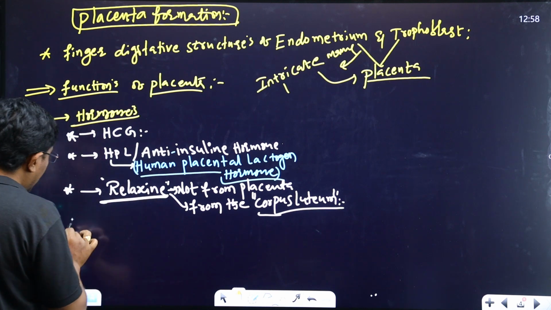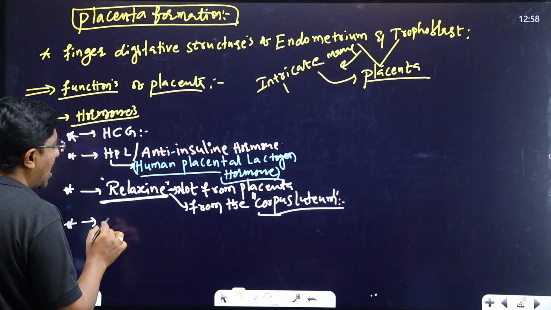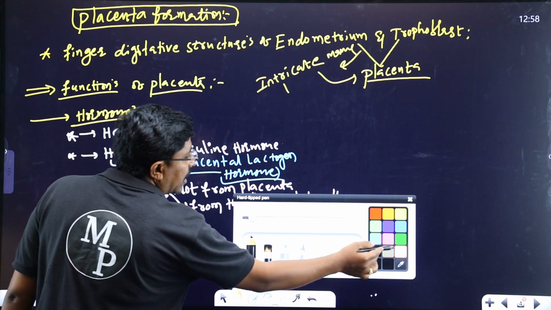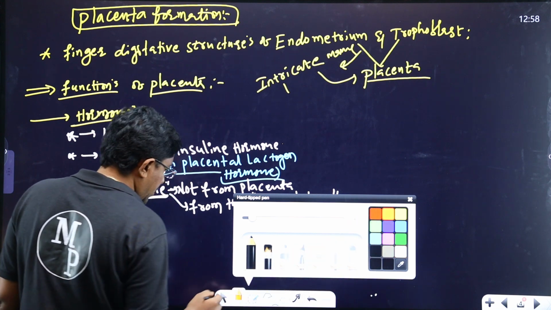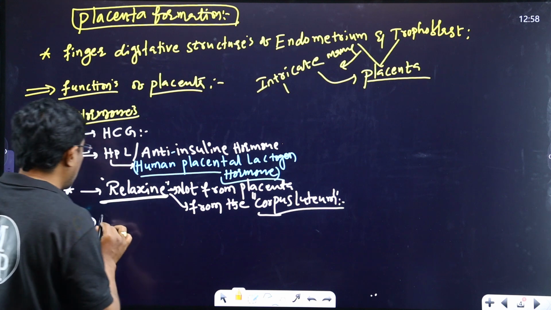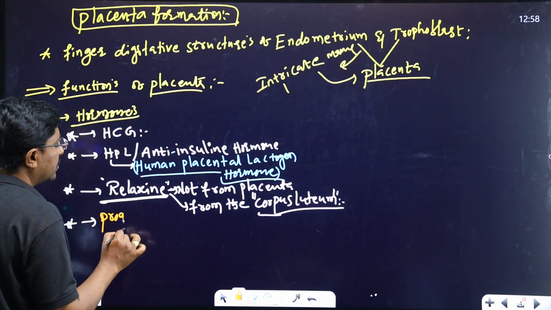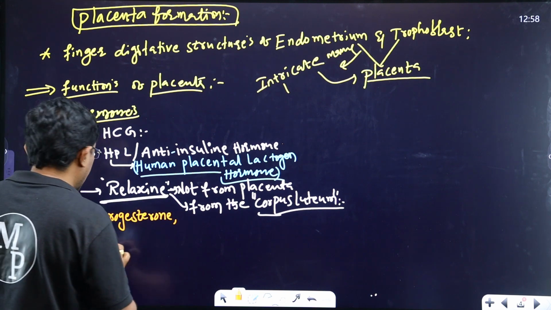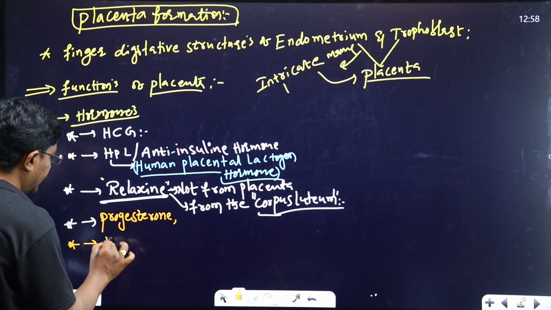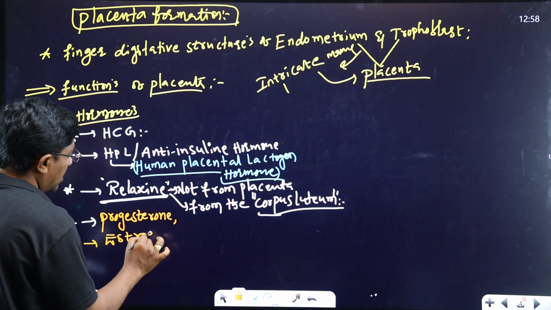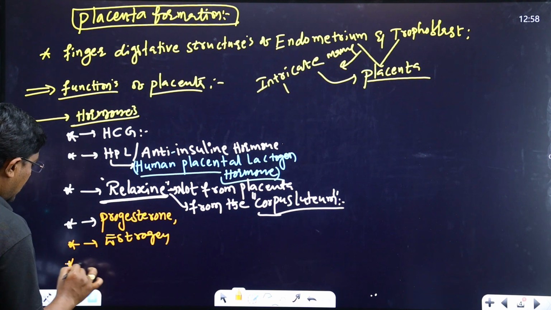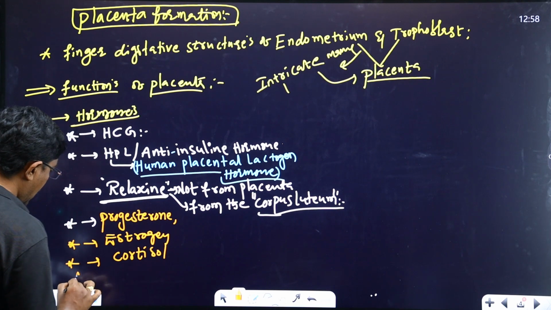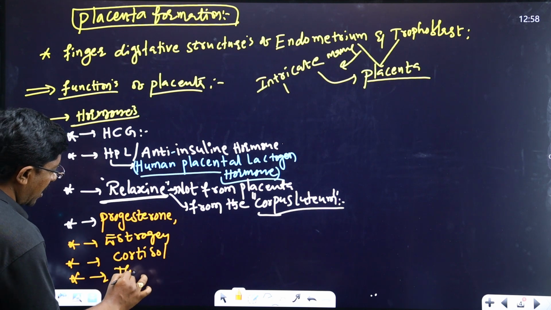Along with this, other hormones are also there. Other hormones here means progesterone, estrogen, and several folds of cortisol and thyroxine hormone.